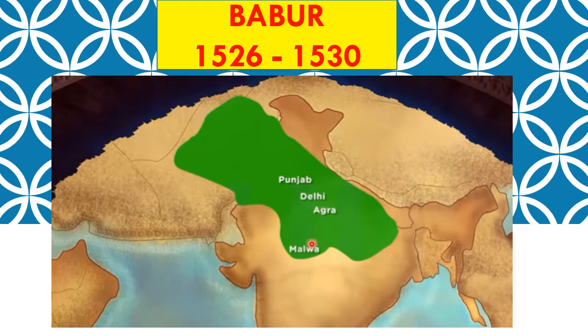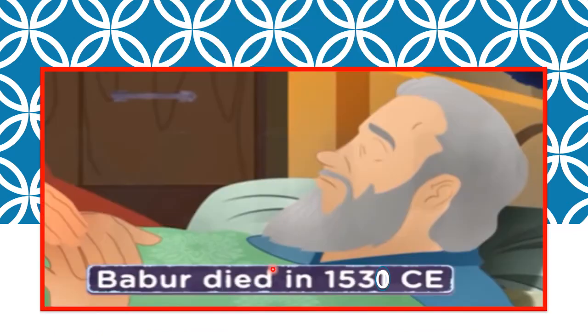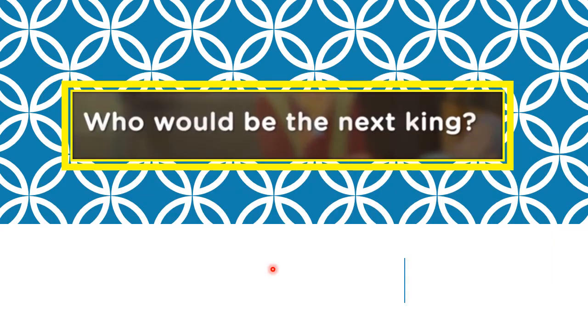But he could not consolidate his empire properly and he died at an early age. He could rule only for 4 years and in 1530 he died. Babur had 4 sons and on his deathbed he advised his eldest son Humayun to look after his brothers. Now after Babur's death, the question arose, who would be the next king?